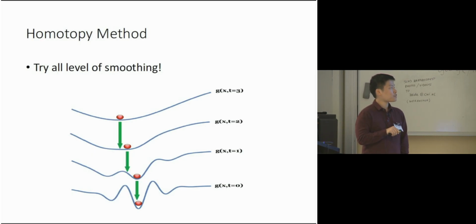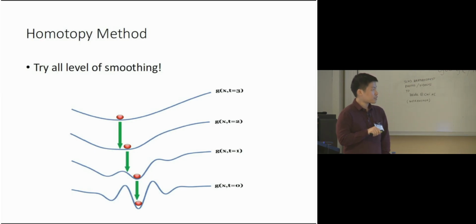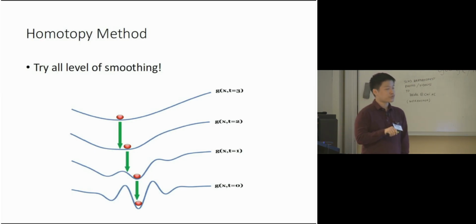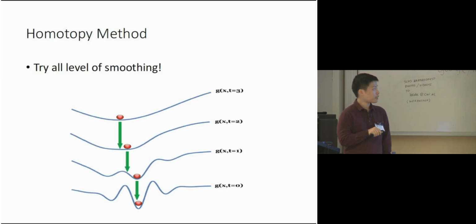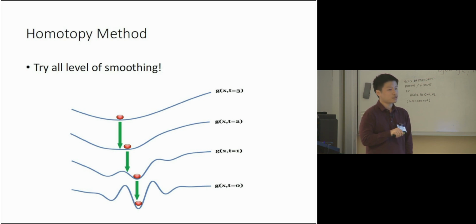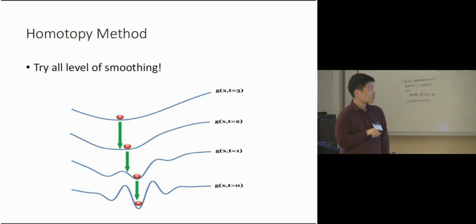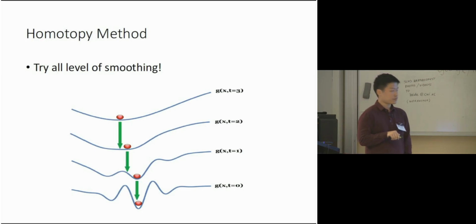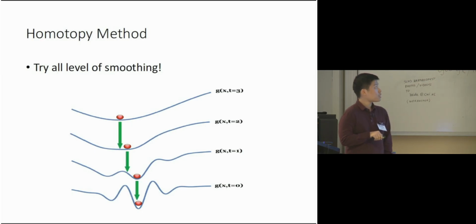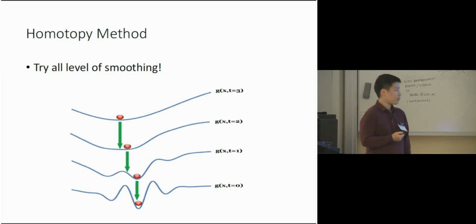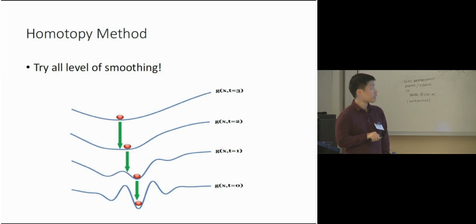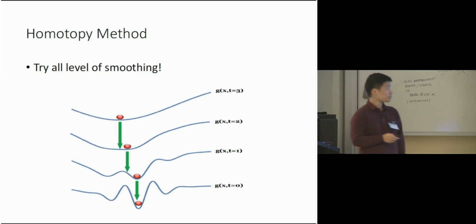When we decrease the smoothing level from t equals 3 to t equals 2, we use the local optimum we recovered for t equals 3 as the initial solution, and then apply the local search method again. We repeat this procedure until t equals 0, and then we get back to the original problem. The homotopy method is guaranteed to converge to a local optimum. However, can we show that it converges to the global optimum too?